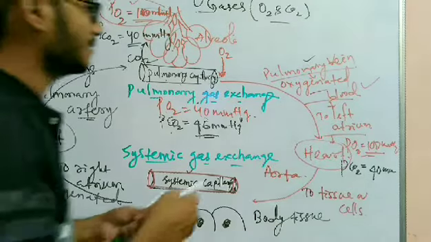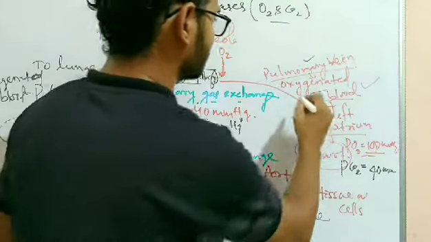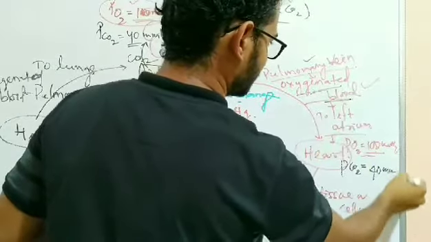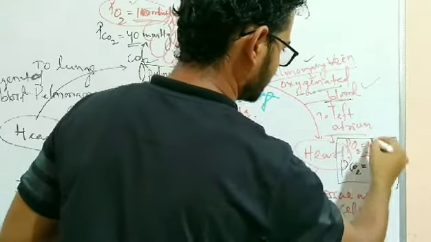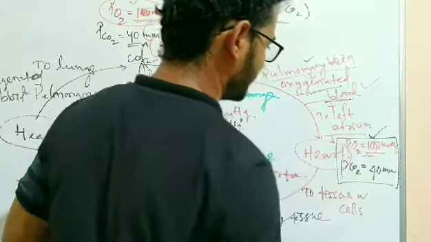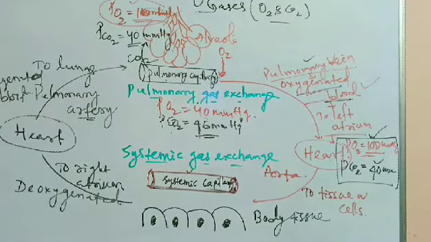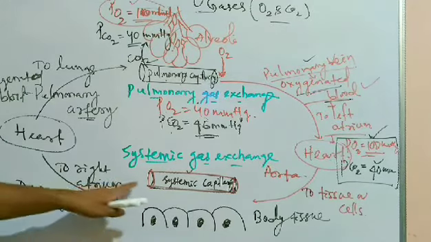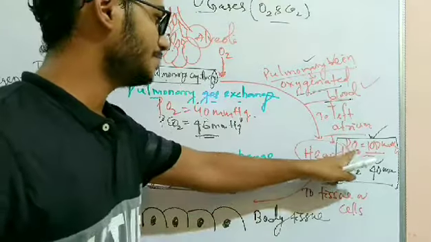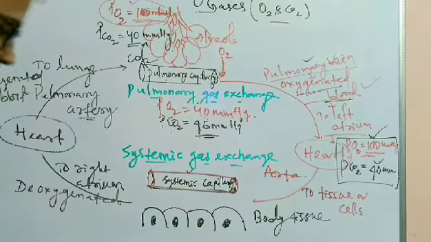So in the oxygenated blood, the partial pressure of oxygen is 100 mmHg and carbon dioxide is 40 mmHg. Now it travels to the body tissue. So the systemic capillary has the same partial pressure as that of the oxygenated blood.